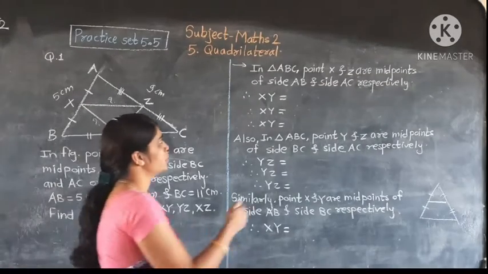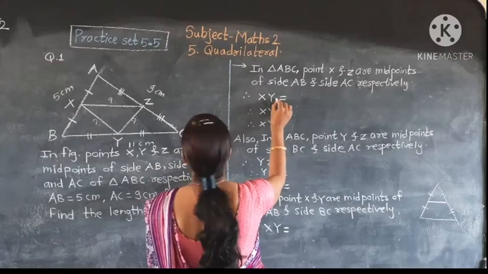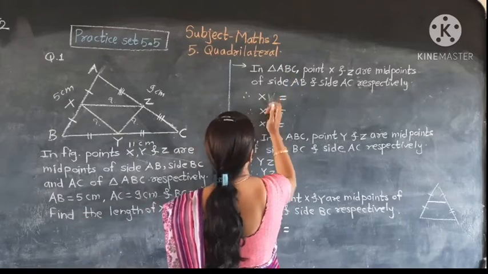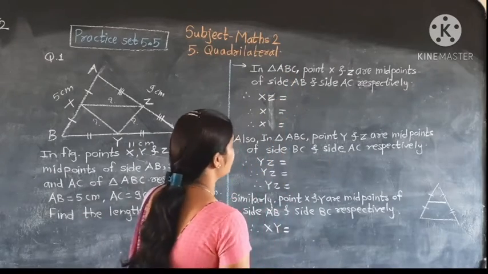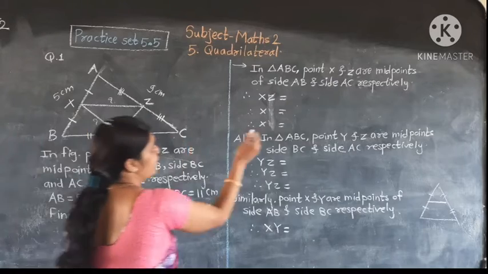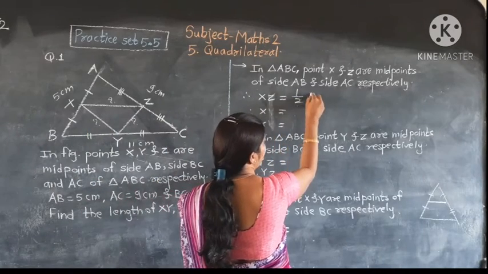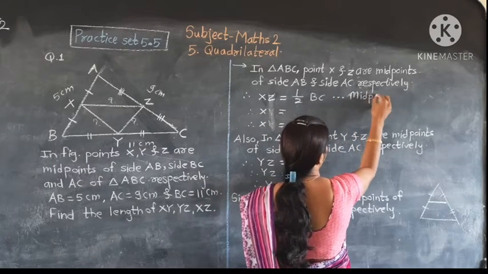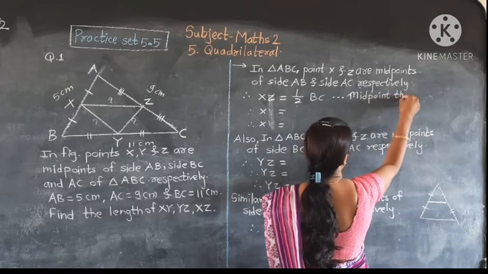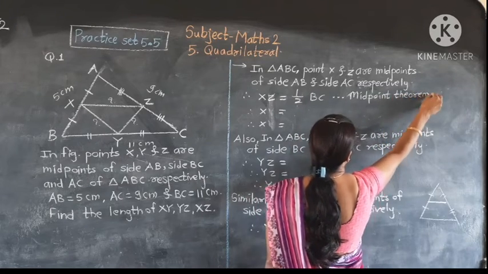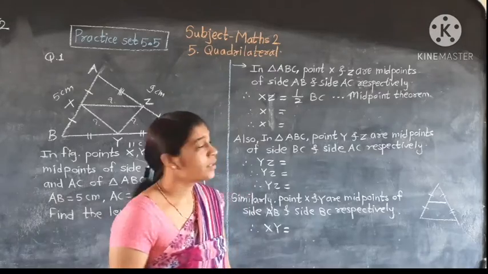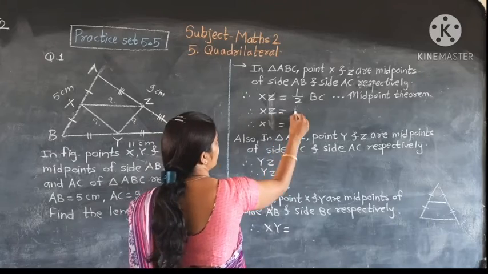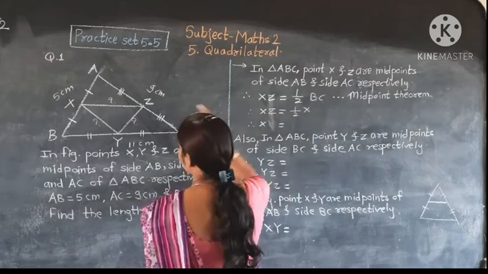So here we write XZ is equal to half BC, by using the midpoint theorem. Understand the first step. Now XZ is equal to half into the value of BC.